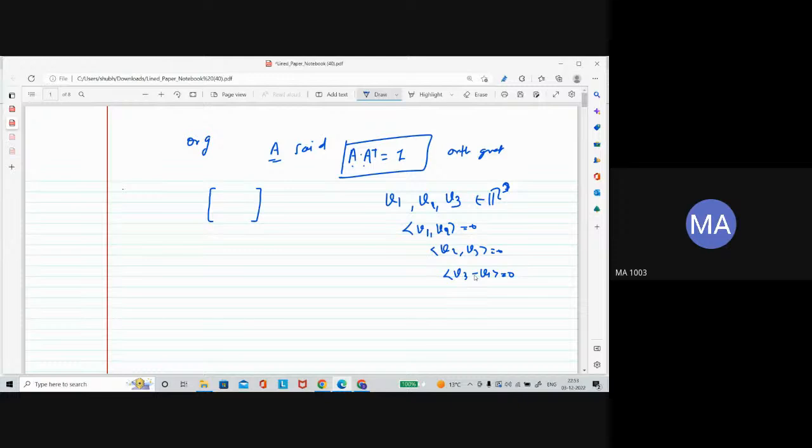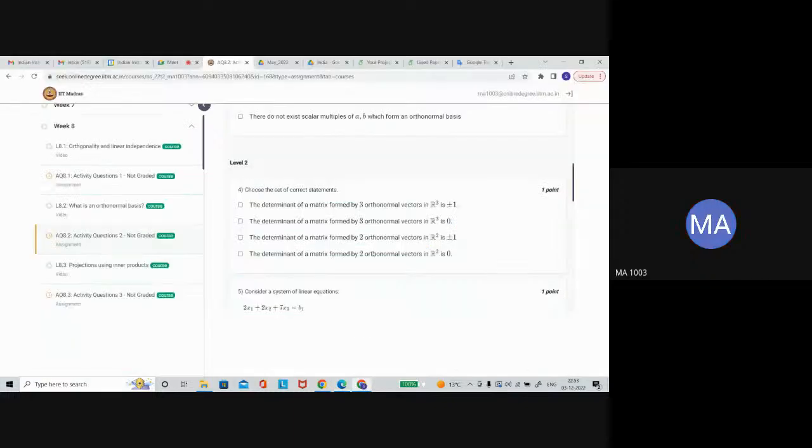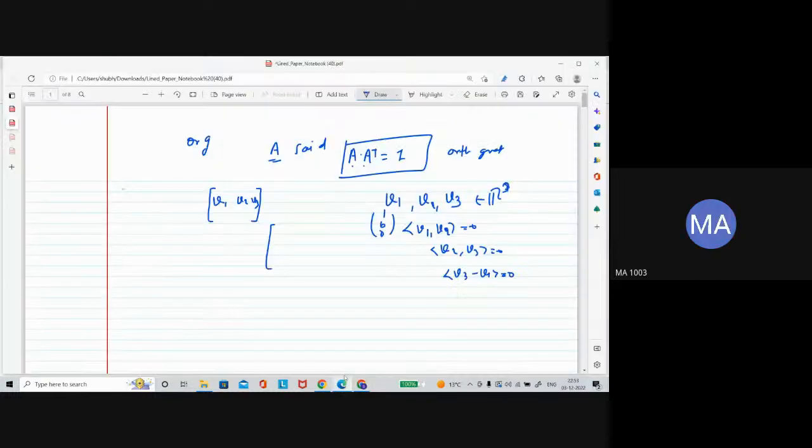If you form a matrix using these orthonormal vectors, with V1 here, V2 here, and V3 here, for example, let's take V1 equal to 1, 0, 0. Sir, V1 and V2 are orthogonal, right? This one is for orthonormal, so let's take an orthonormal vector. Let's say V1 is 1, 0, 0, and V2 is 0, 1, 0.